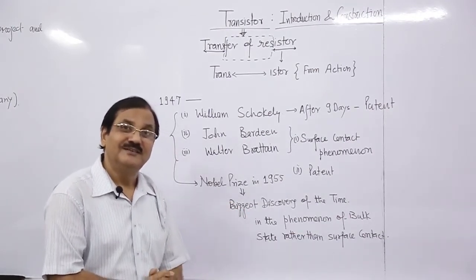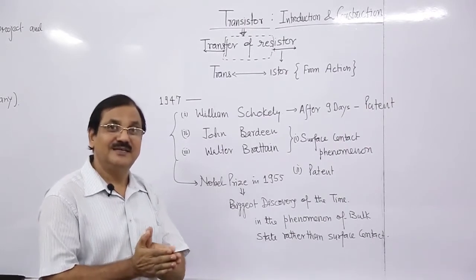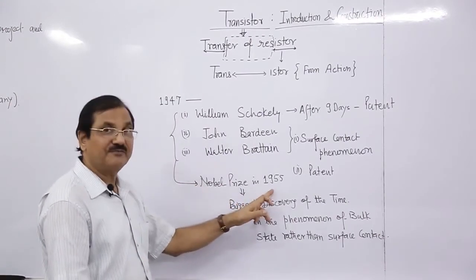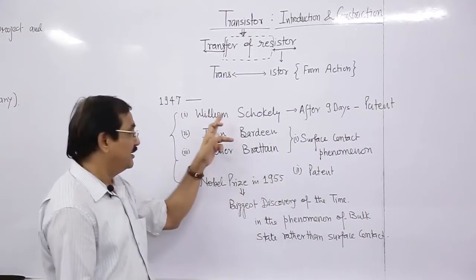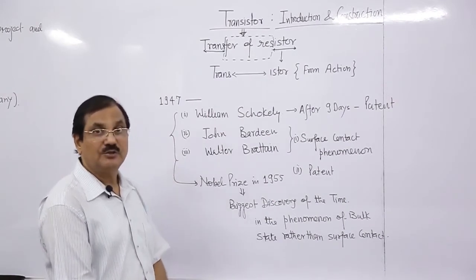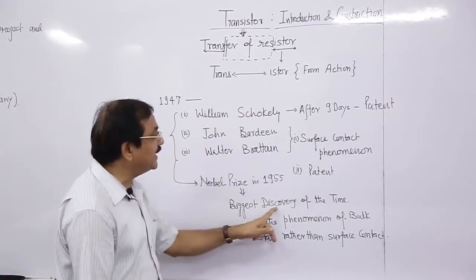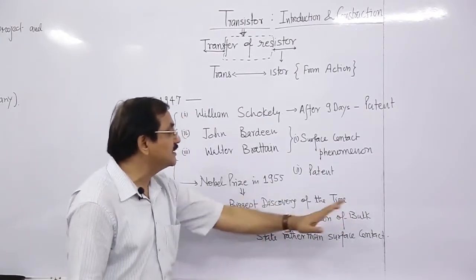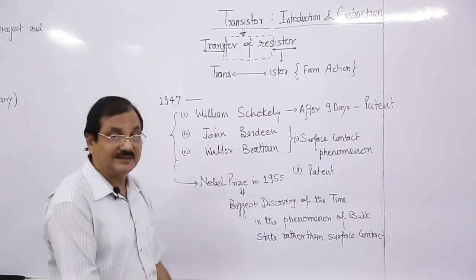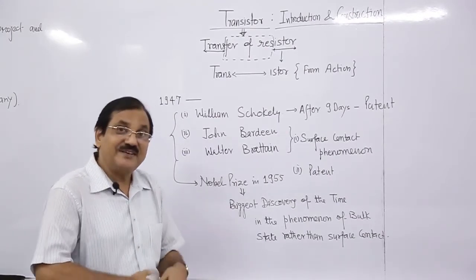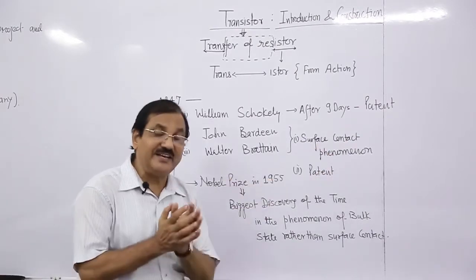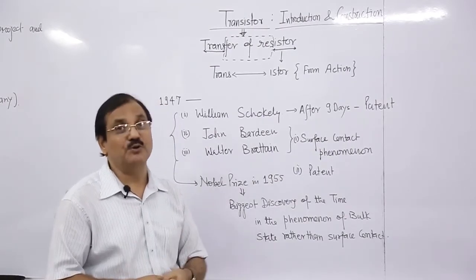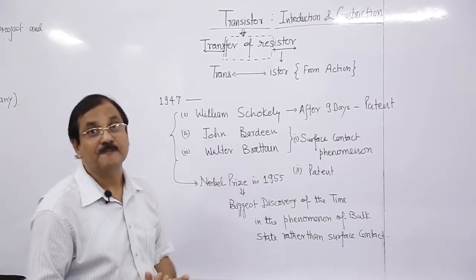Therefore, either surface or bulk, there is a transfer of resistance. In 1955, all three were awarded the Nobel Prize. It was the biggest discovery of the time. The bulk phenomenon, rather than surface contact: surface contact phenomena are very sensitive to the environment, and bulk is much more protected, so it is a robust phenomenon.